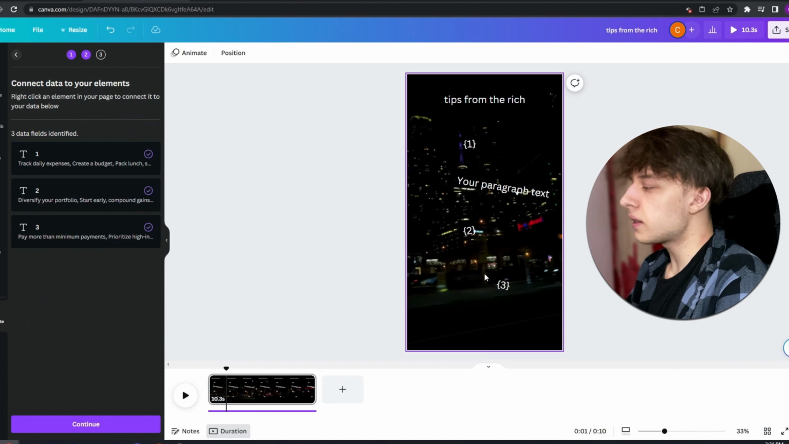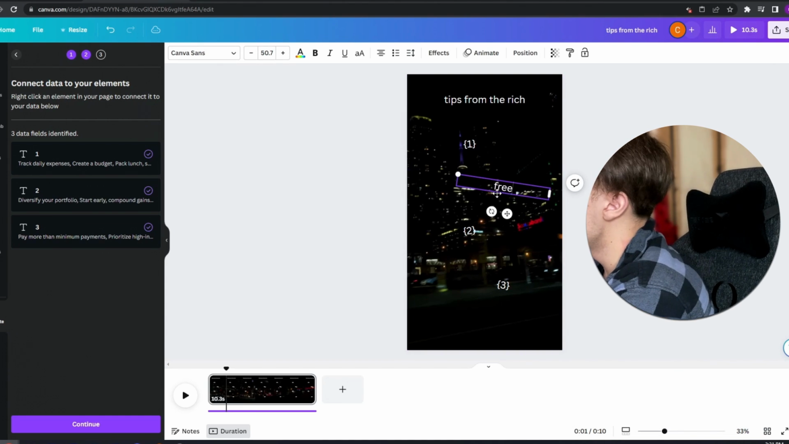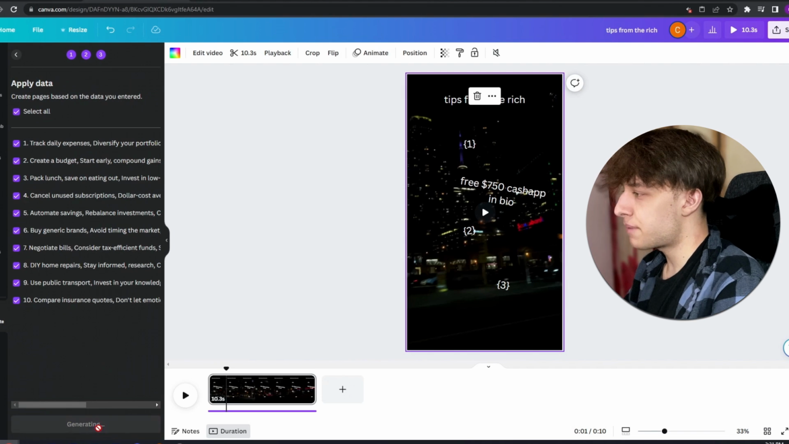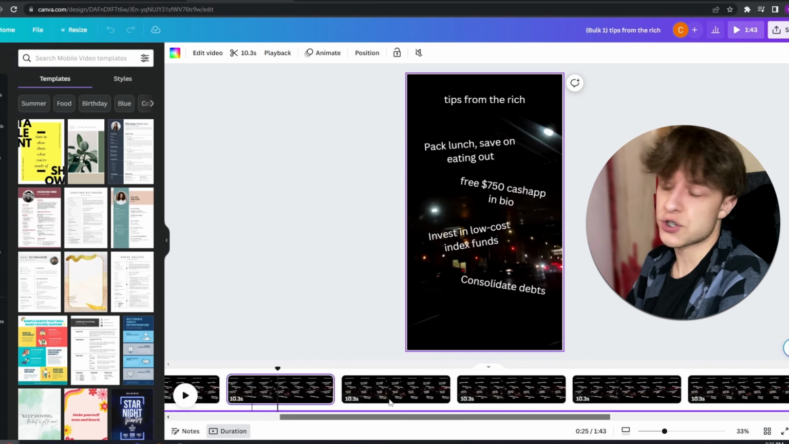But now you have a completely blank one. And for this one, you're going to want to make it say something along the lines of free $750 Cash App in bio. So now click continue and generate 10 pages. So now you have all these tips on a whole bunch of different posts. You have 10 posts just ready for you.